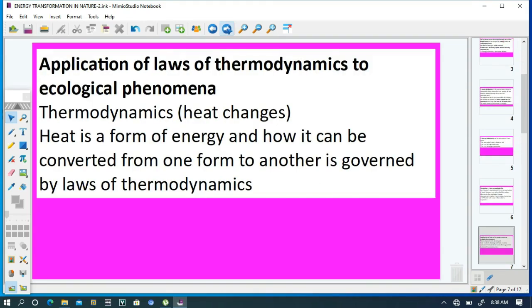Application of laws of thermodynamics to ecological phenomena. Thermodynamics, the term simply refers to energy changes. Energy is a form of energy. And thermodynamics explains how it can be converted from one form to another.